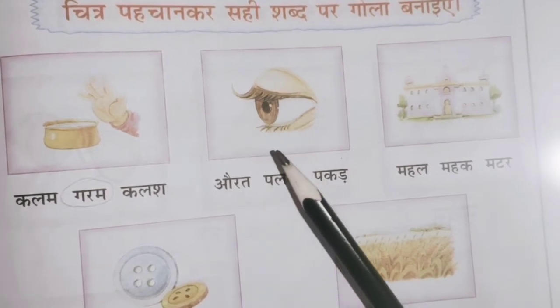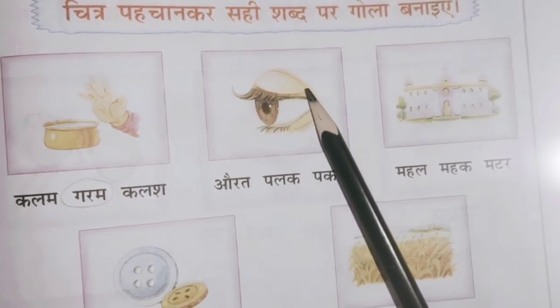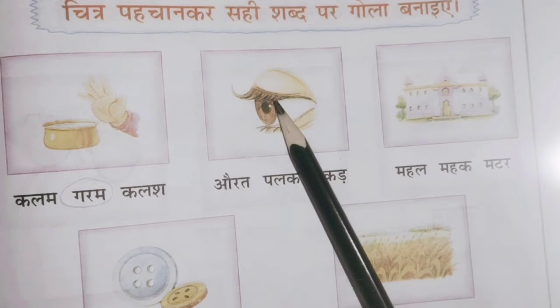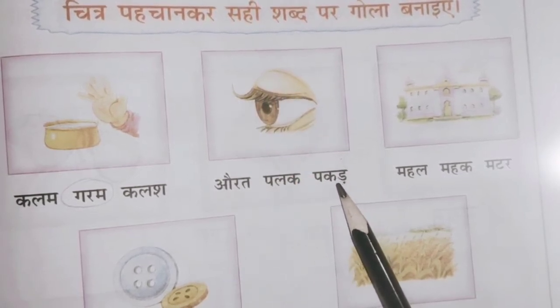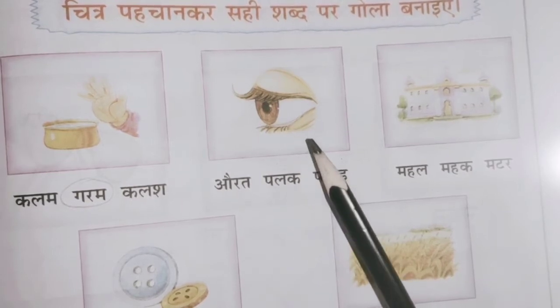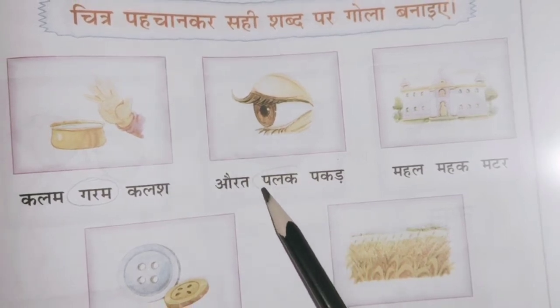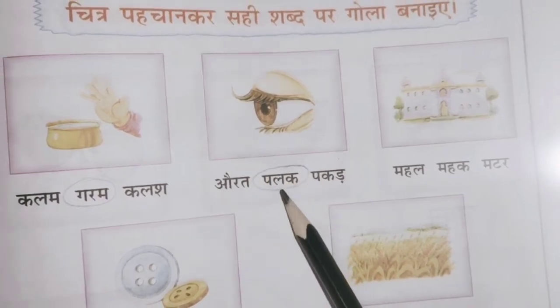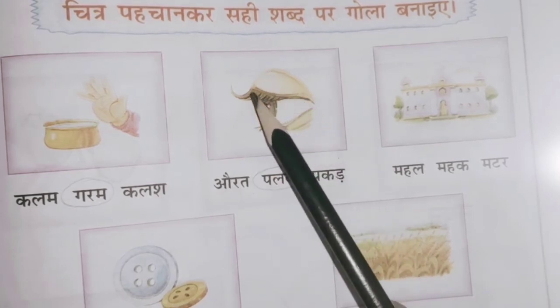No. Next, palak. Palak means eyelash. Eyelash is called as palak. Pakad means catching. This is not correct word. This word does not belong to this picture. So palak is the correct word. Palak. So circle this palak. Palak means eyelash.